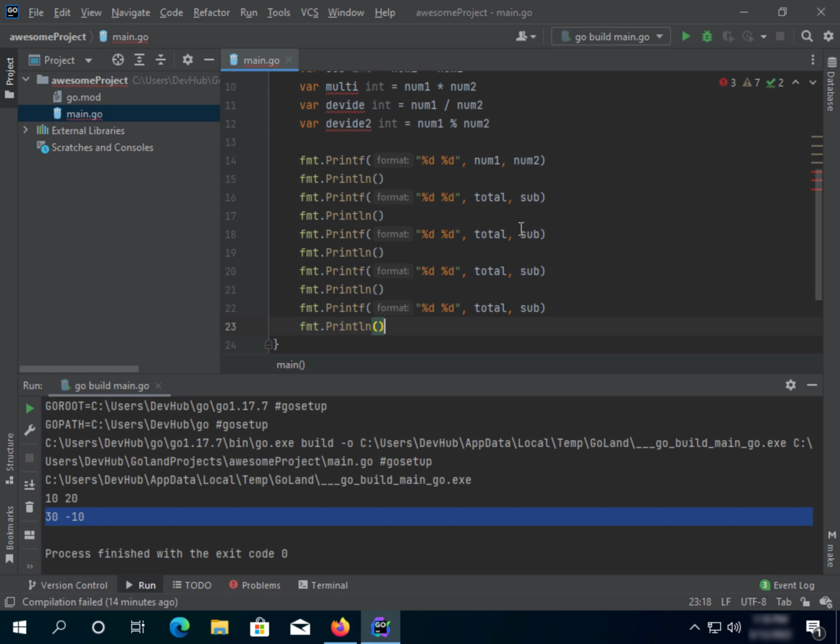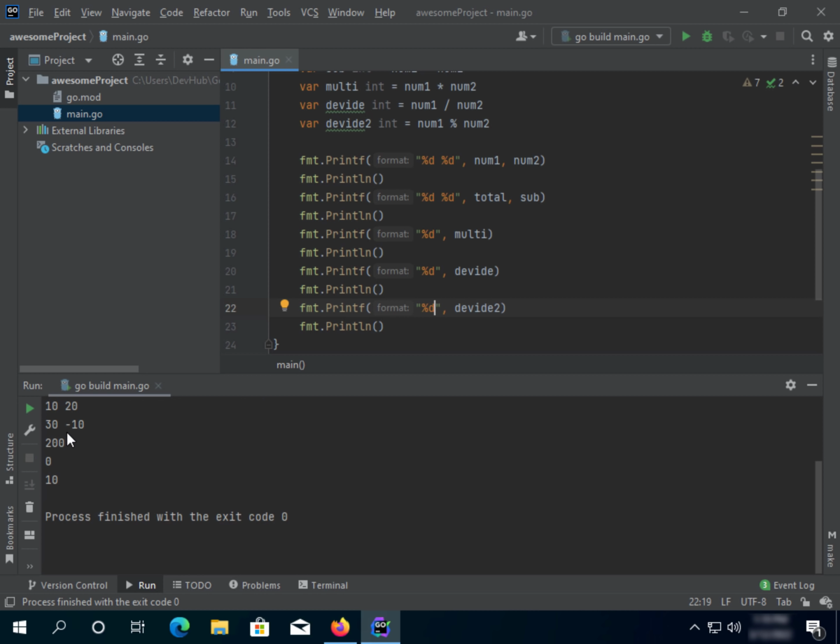Okay, great. So for the first one, let's use multi, and we're gonna remove 1d, and for the second we want it to be divide, and for the third let's remove also 1d, and for the third we want it to be divide 2. Okay, and we're gonna remove again 1d.